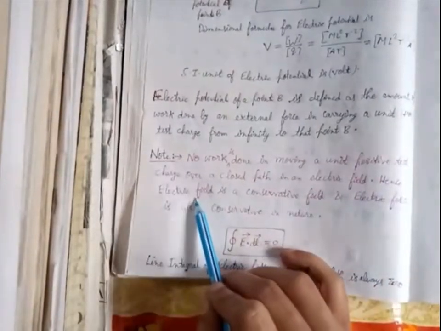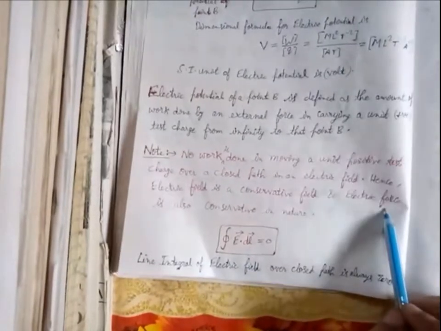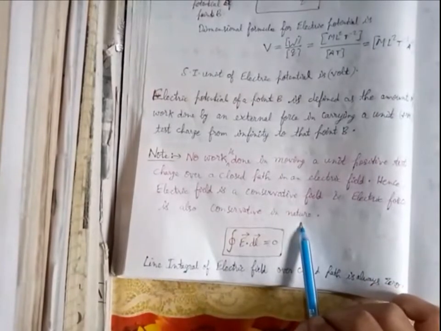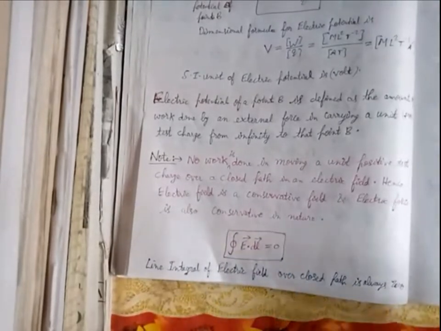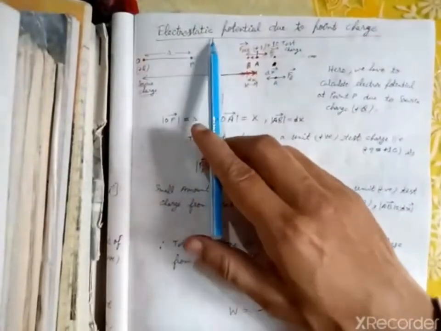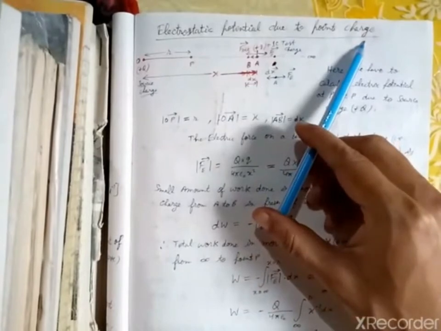Hence the electric field is a conservative field and the electrical force is also conservative in nature. You will understand this term in later classes, where I will explain it. Now there is a derivation for electrostatic potential due to a point charge.